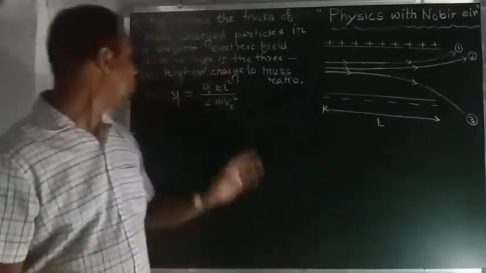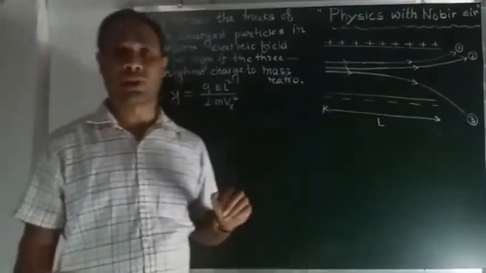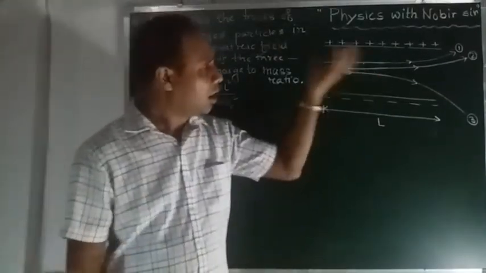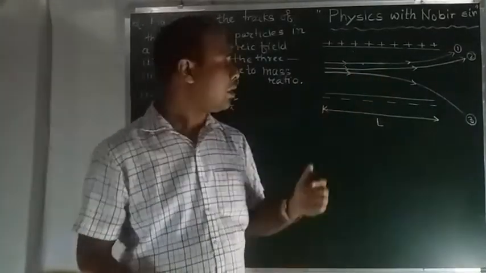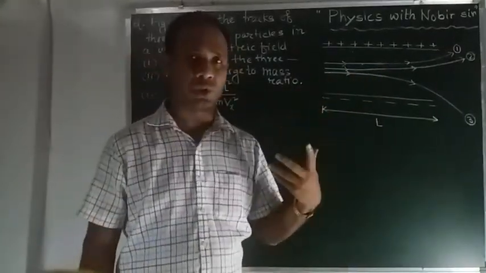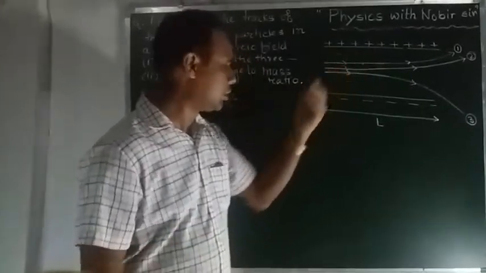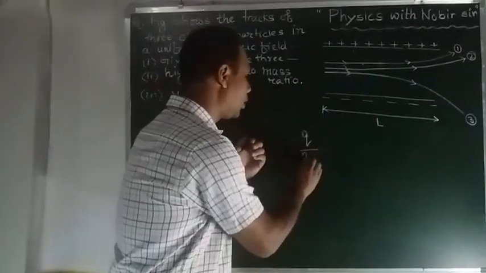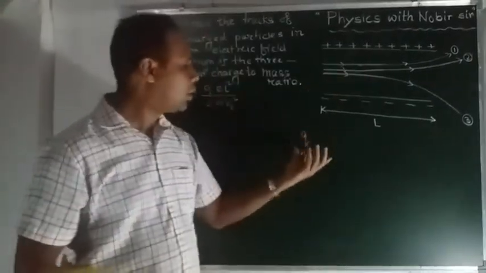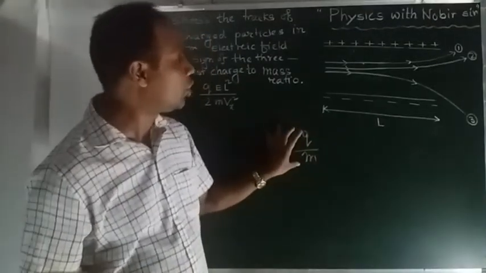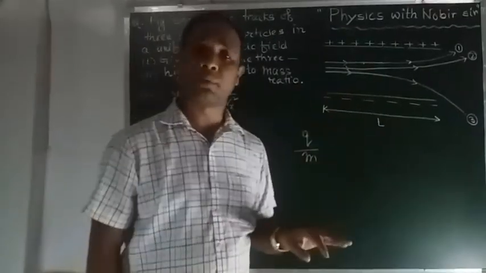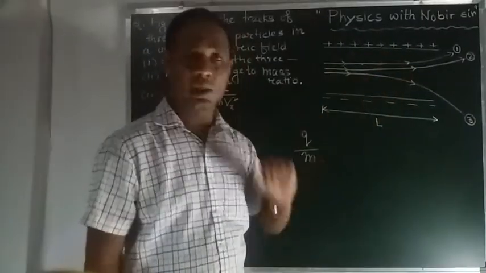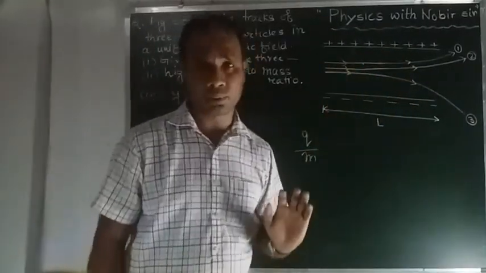Next, the highest charge to mass ratio. From the trace, we have to find out which has the highest charge to mass ratio. Charge to mass ratio means Q divided by M. What will be the Q divided by M? This ratio will be more for which particle, number 1 or number 2 or number 3? We have to find out here.